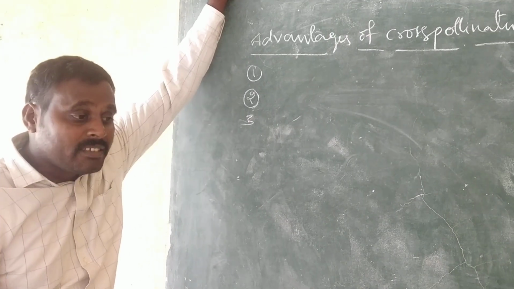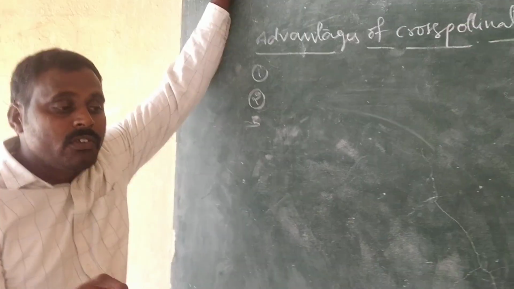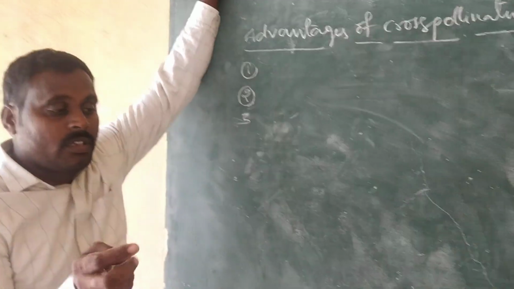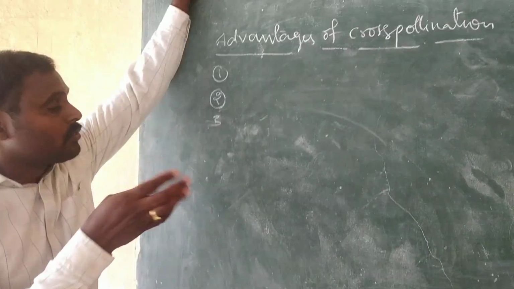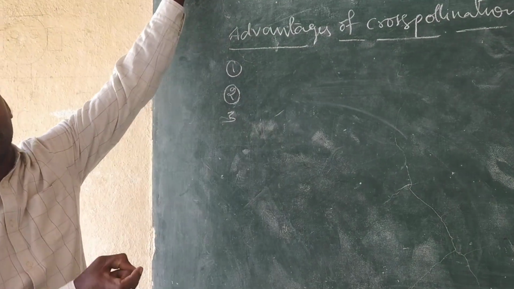Now the third one. Due to cross-pollination, we can produce variations within the progenies.